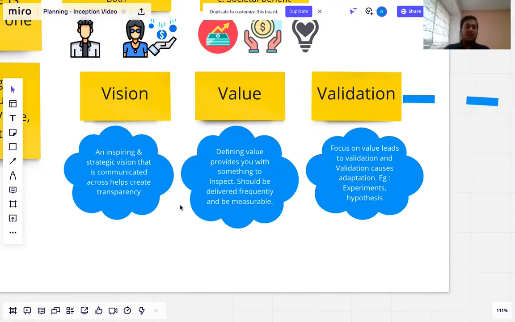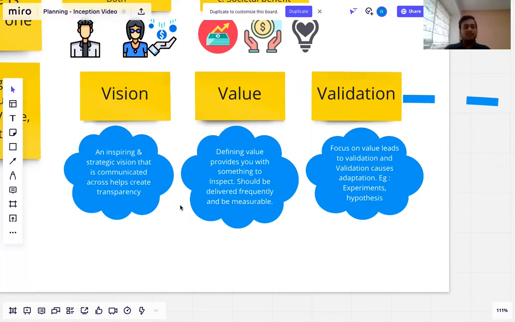Okay, now let's come to value. Value is something that your customers get out of your product by using it. Value is also what your organizations get out of the product in terms of, say, financial benefits, increase in sales or any other benefits. And value can also be in terms of what the society or community gets out of it.